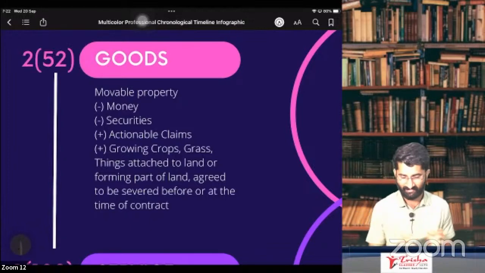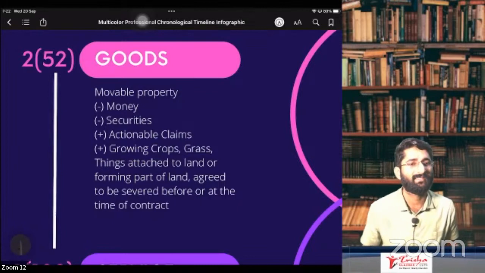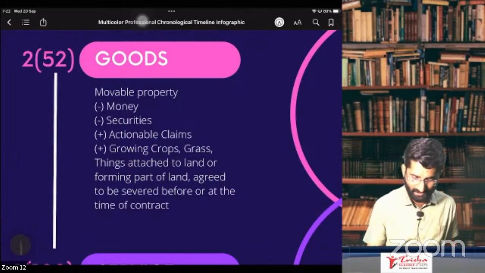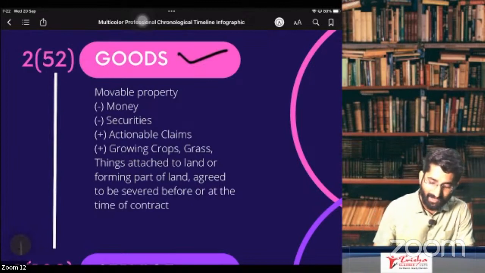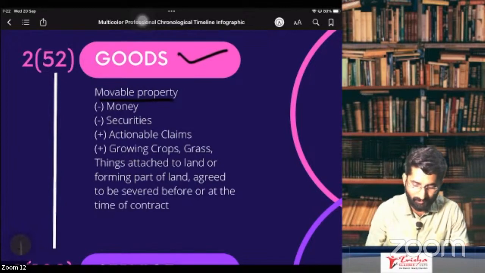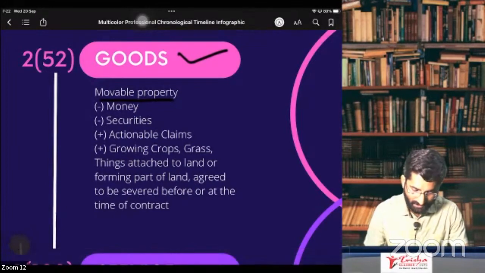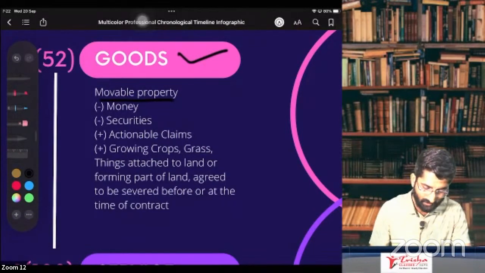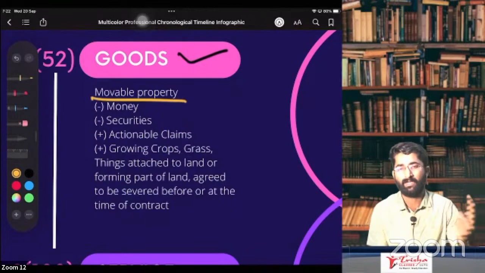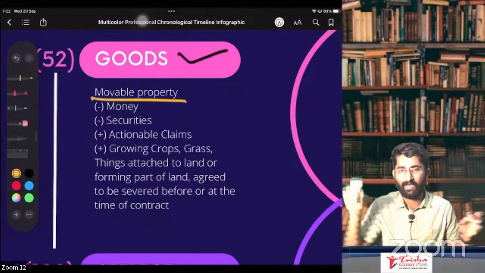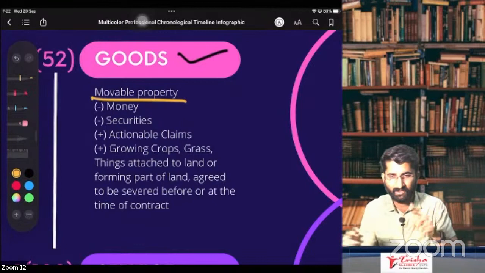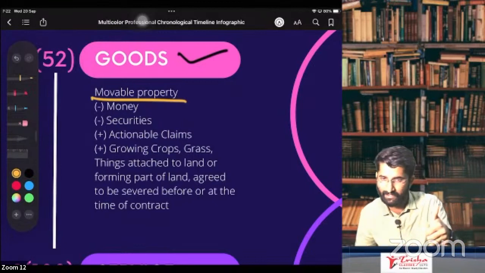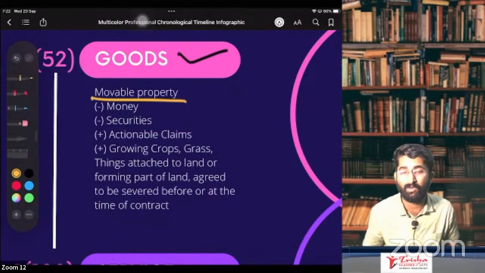Okay. Here, the first thing that we are going to discuss is goods. What is goods, sir? As per section number 2, subsection 52, goods are anything which is movable from one place to another place. So if something is movable from one place to another place, we call it goods. Example, AC ka remote can be moved from one place to another place. That is movable goods. Section 2(52) says that anything which is movable from one place to another place is goods. Okay? But it will not include money, sir.